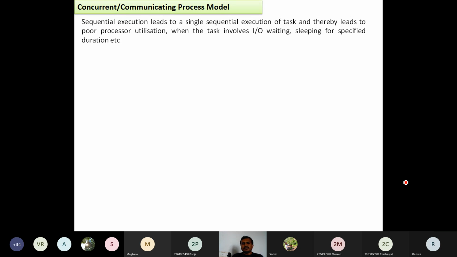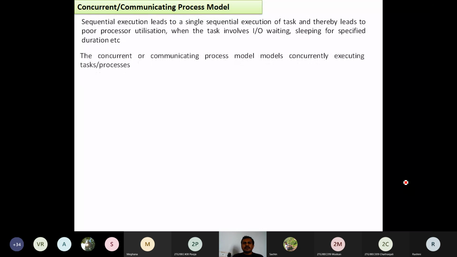When the task involves input output waiting, then it sleeps for a specified duration. So it is going to sleep for the specified duration, or the task is involved in input and output waiting. What does that mean? When the processor is doing one task, the remaining tasks are going to be in sleep mode or in the waiting period.